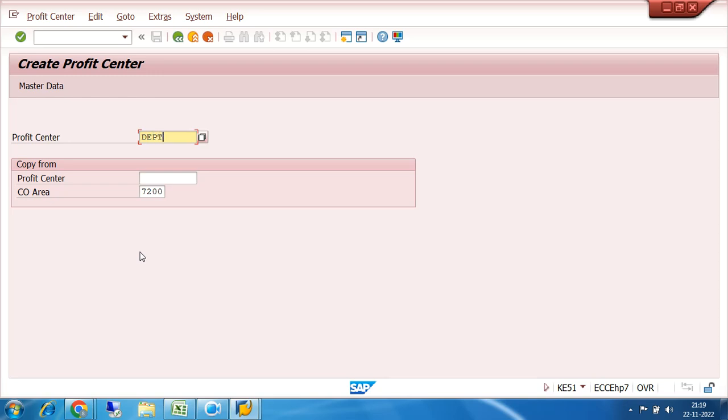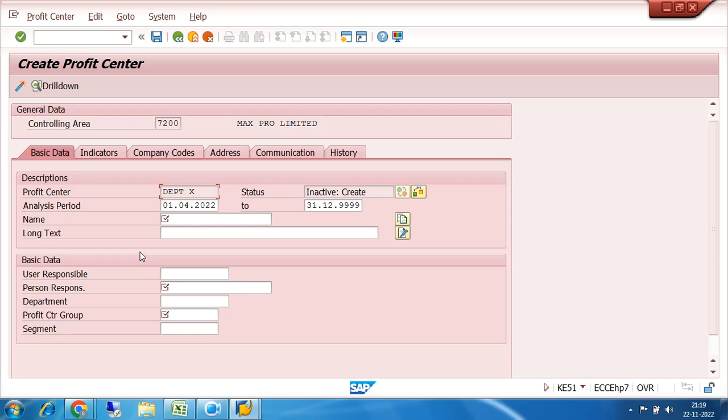Okay, let us create the profit center. I am creating the profit center with the same name, Department X, and press enter. So it is also possible. I am creating Department X. This is the profit center, the name is Department X, and the person responsible is Mr. X.